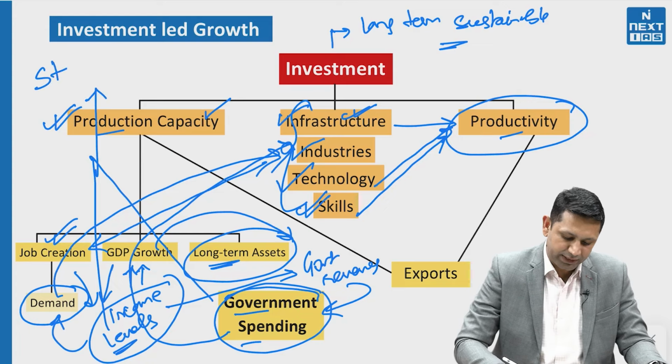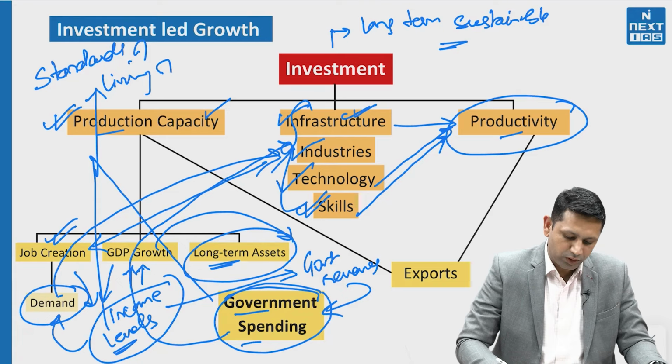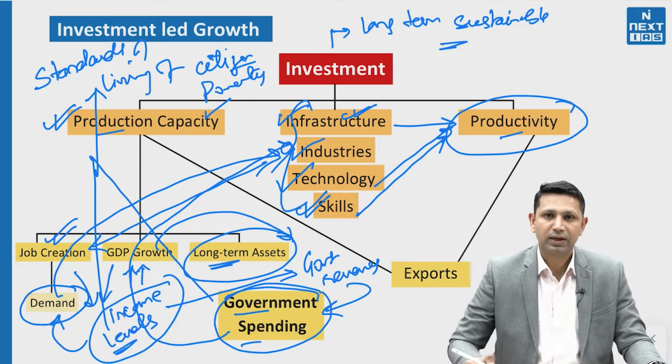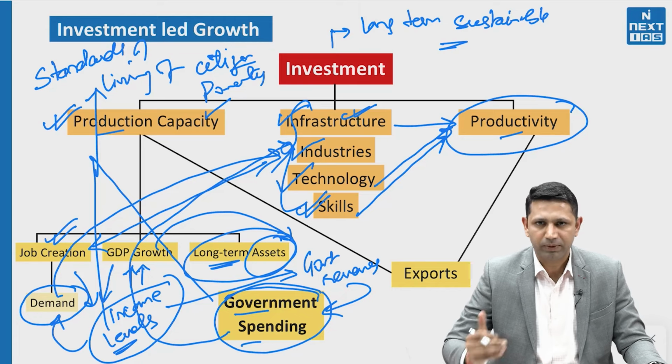Secondly, this increased government spending along with the raised income levels is going to help in improving the standards of living of the citizens. That means we are able to counter poverty as well. Secondly, when we create assets, it creates a level playing field for all. So we will be able to reduce inequality in the economy also.